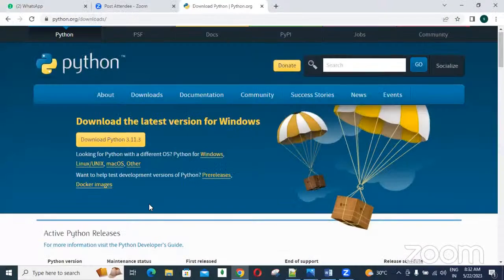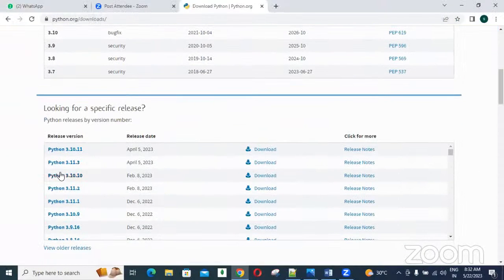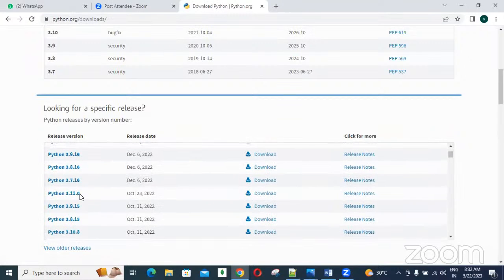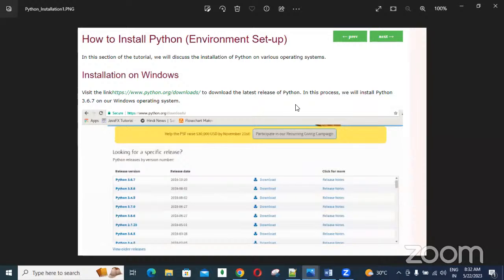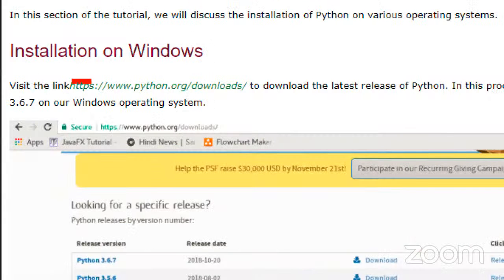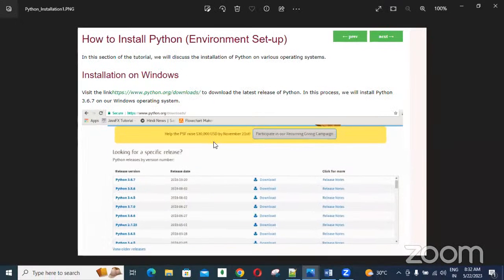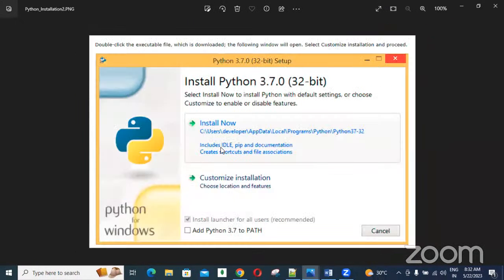Here, whatever version you want, you can download. There are also some old versions. If you want, go down here, different versions are there. Any version you want, you can download and install. I have given the same screen here, so when you read the lines above, you will understand. Next, after downloading, guys, the executable file is there.